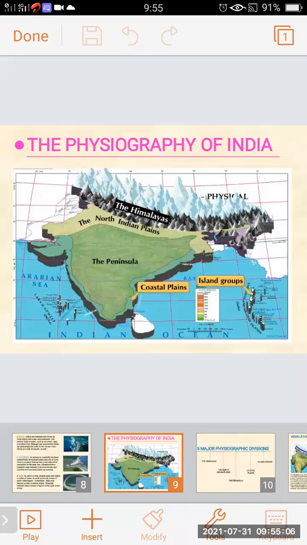This map gives a clear picture of the physiographic divisions of India, showing the area covered by each.